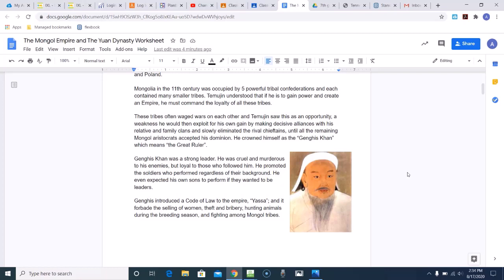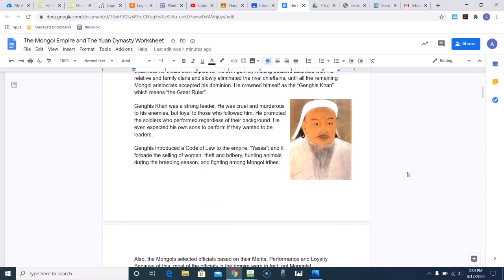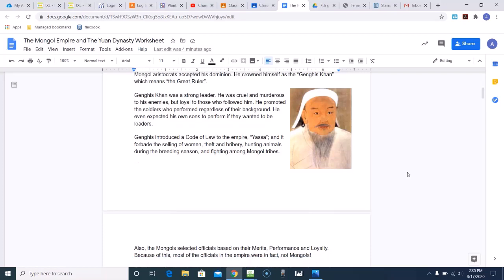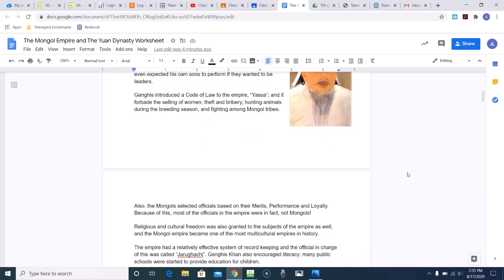Genghis Khan was a strong leader. He was cruel and murderous to his enemies, but loyal to those who followed him. He promoted the soldiers who performed regardless of their background. He even expected his own sons to perform if they wanted to be leaders. Genghis introduced a code of law to the empire, Yasa, and it forbade the selling of women, theft and bribery, hunting animals during the breeding season, and fighting among Mongol tribes.